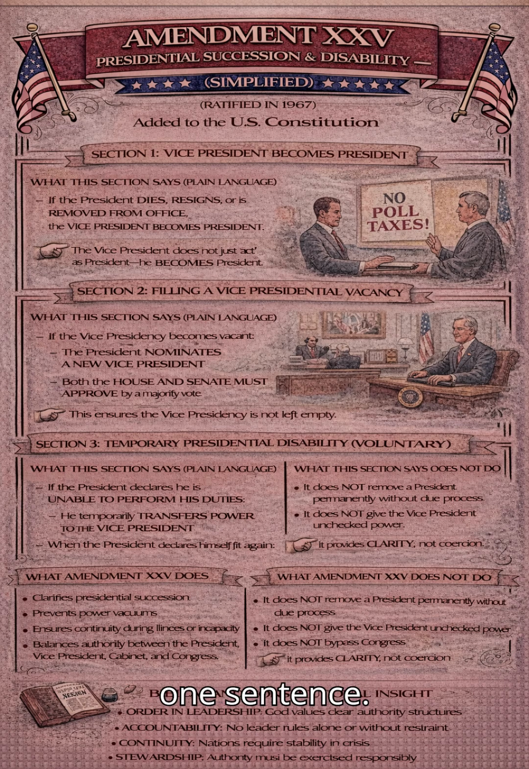In one sentence: Amendment 25 establishes clear rules for presidential succession and temporary or permanent disability, ensuring stable leadership and orderly transfer of power.